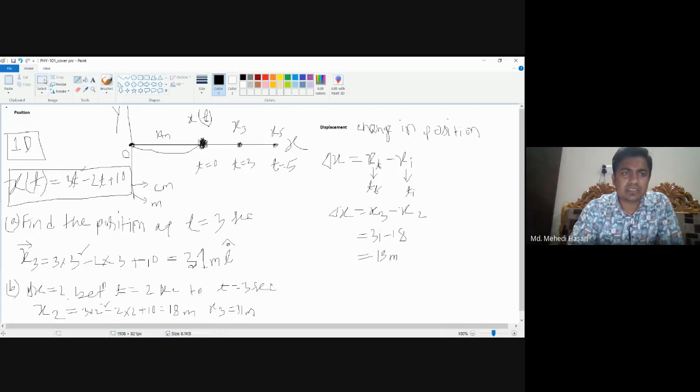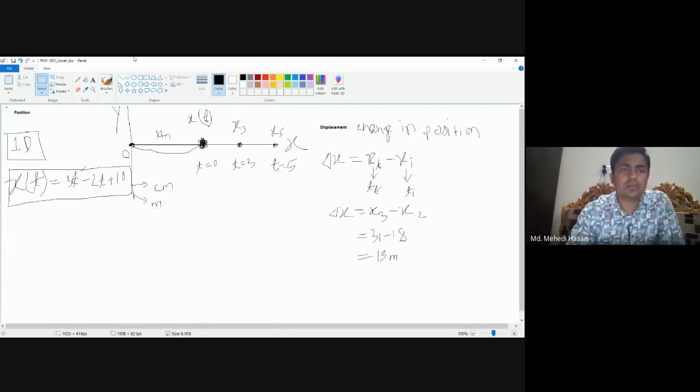And the next topic is velocity. Velocity is basically a vector quantity, and the magnitude of the velocity is called the speed. The definition of velocity is basically change in position with respect to time.